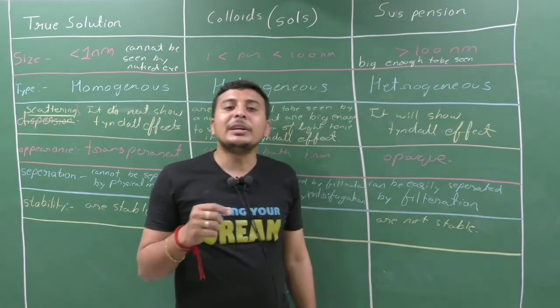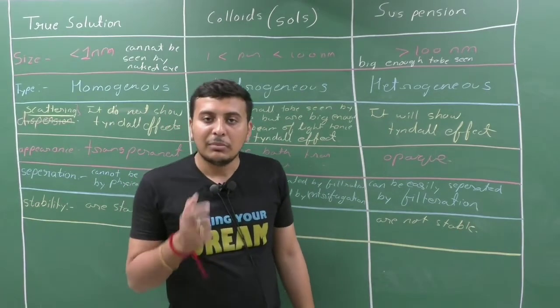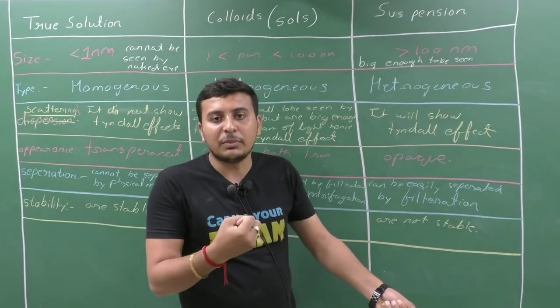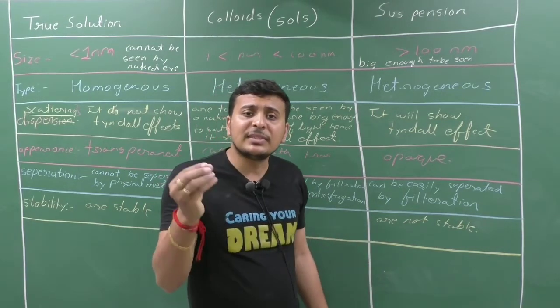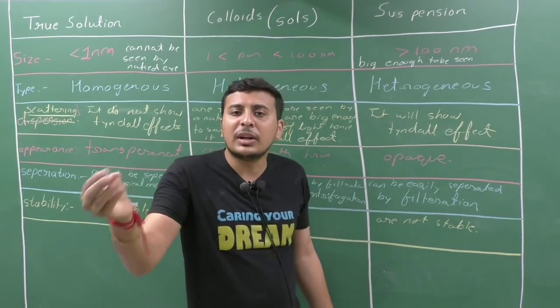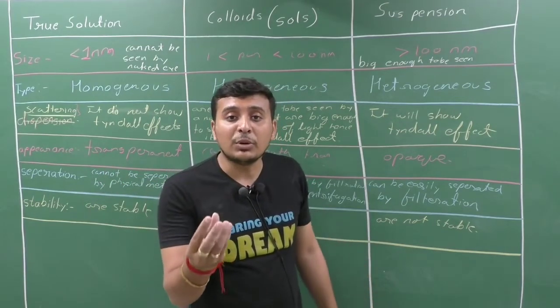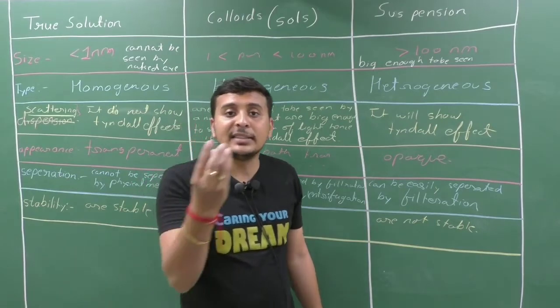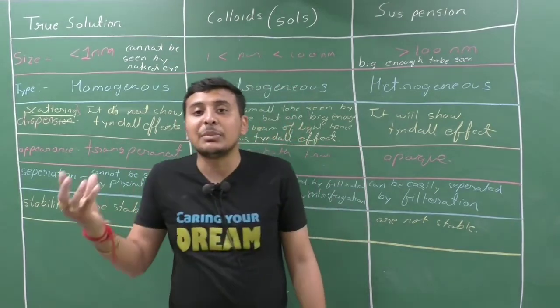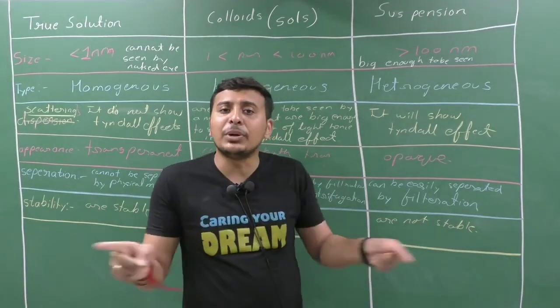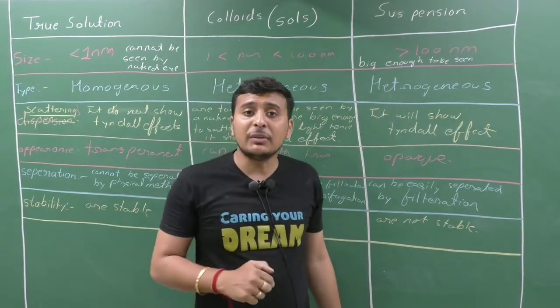Clear? For example, during a blood test, a chemist takes the blood sample from our body, and after a few minutes or a few hours, they can say that in your blood there is this much amount of hemoglobin, this much amount of platelets, this much amount of white blood cells, this much amount of red blood cells. So how can they separate these components of the blood? That is also by the centrifugation process.